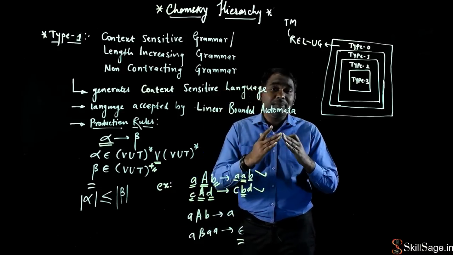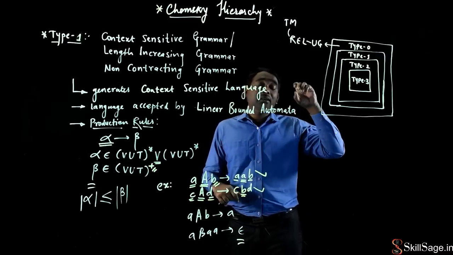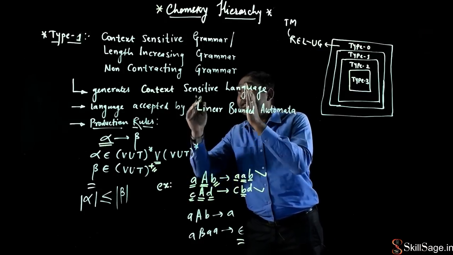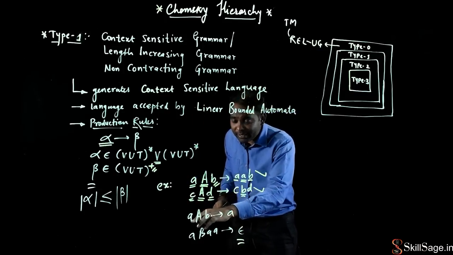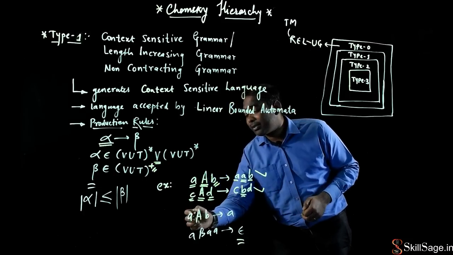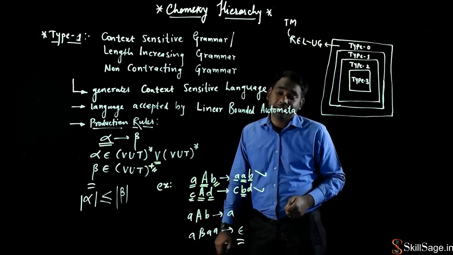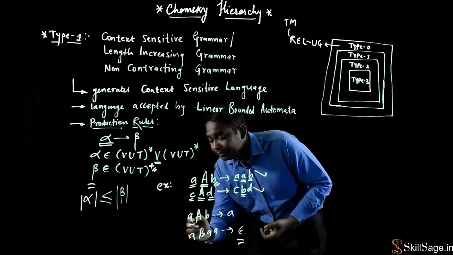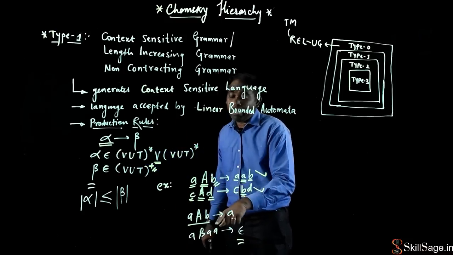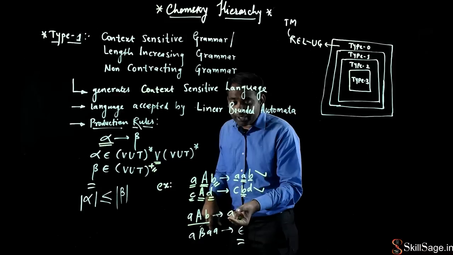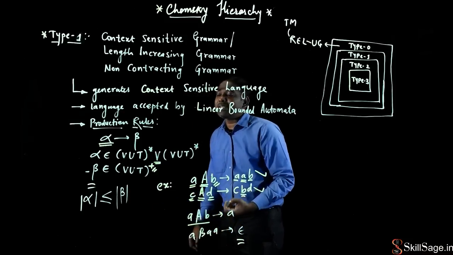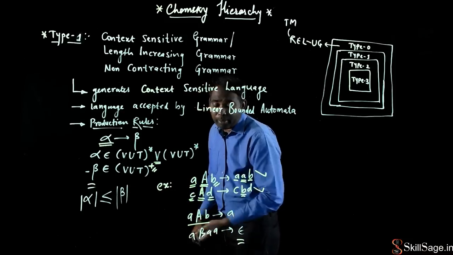एक ही वेरिएबल मेरा अलग अलग टर्मिनल सिंबल से रिप्लेस हो रहा है. Right, this is my context sensitive grammar. Here we'll come to know whether this is a valid production rule of context sensitive grammar or not. It says that A, capital A, B produces small a, right? Here alpha consists of one A, capital A, this is a variable, that satisfies this property. Beta, yes, one variable, one terminal symbol is present on the right hand side of the production rule. It satisfies my second property. But what about this third property? It says that length of alpha should be less than or equal to length of beta.